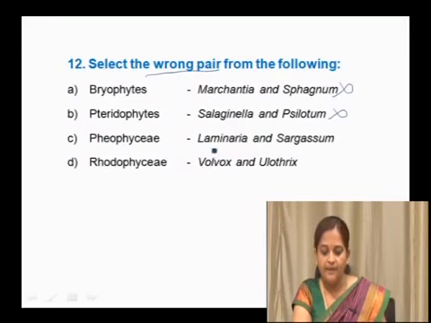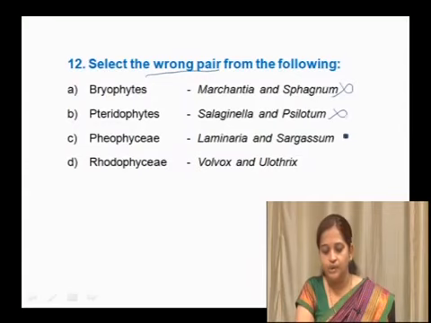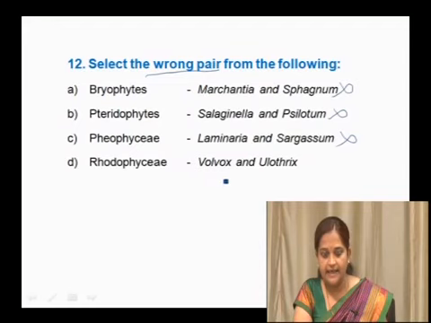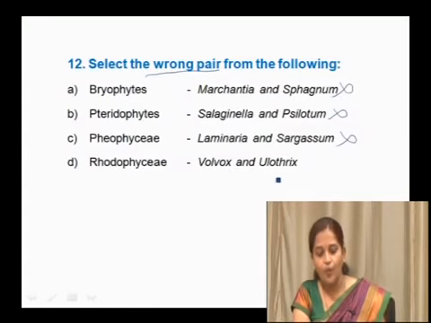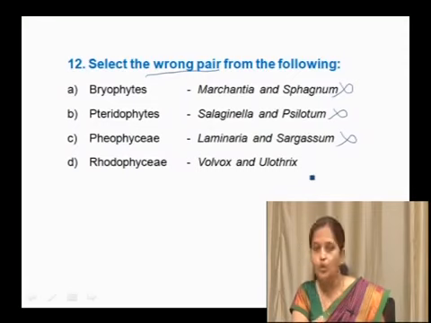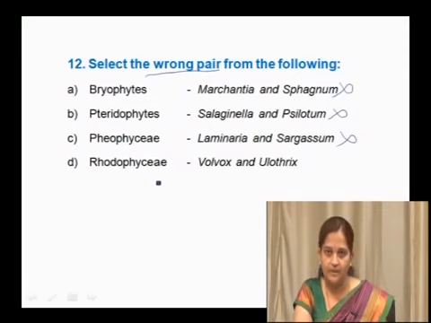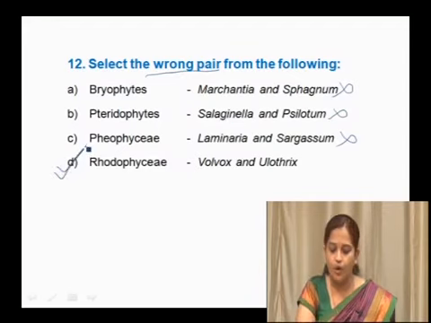Phaeophyceae, Laminaria and Sargassum. Laminaria and Sargassum are examples of brown algae, so this option is also wrong. Rhodophyceae examples, Volvox and Ulothrix. Rhodophyceae members are Gracilaria, Polysiphonia, Gelidium. Those are the examples, but not Volvox and Ulothrix. Why? Because Volvox and Ulothrix are examples of Chlorophyceae, not Rhodophyceae. So, the wrong pair here is option D.